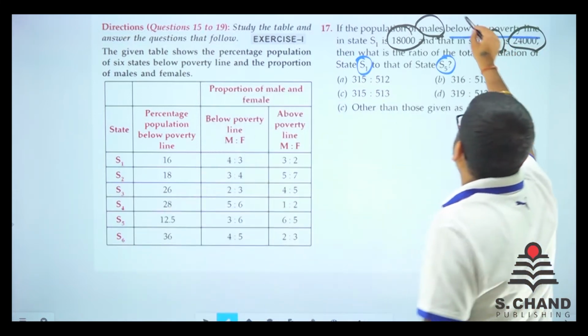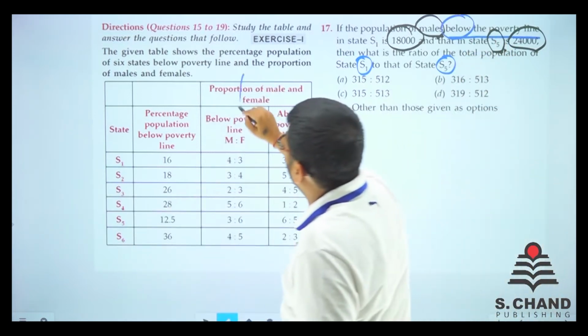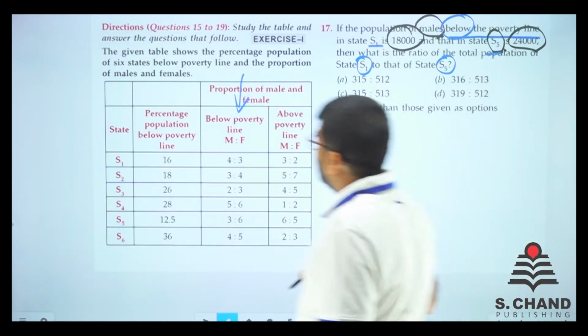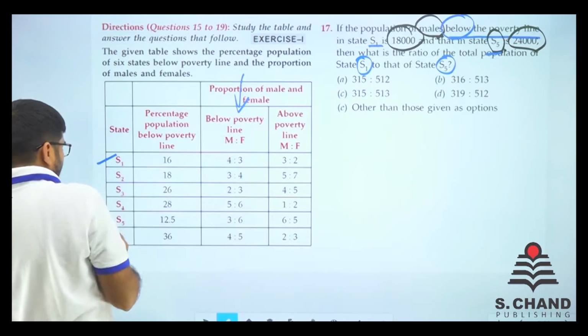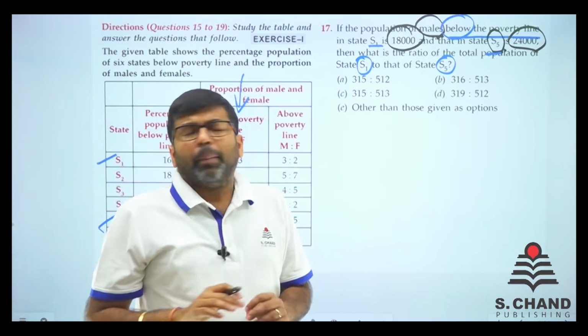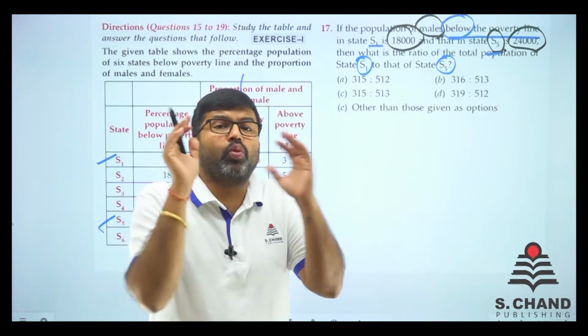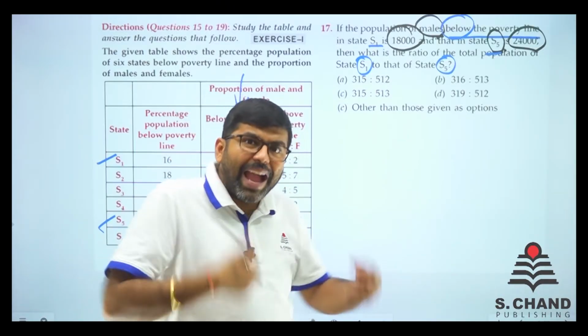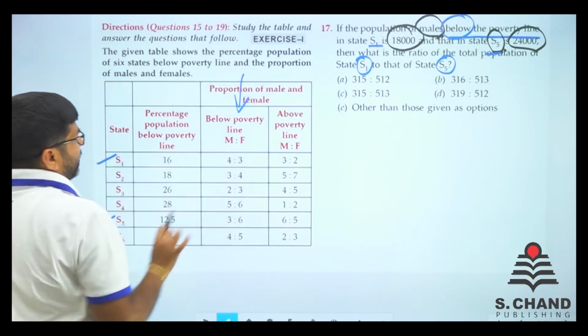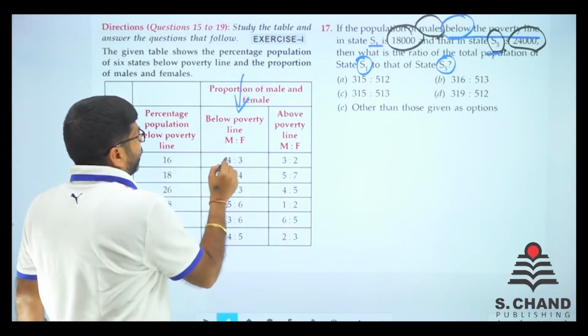First thing is below poverty line, so we need to look at this. Second thing is S1 and S5, so we need to look at S1 and S5. We should know कि हम कौन सा data देख रहे हैं. मैं बहुत आराम से इसलिए करा रहा हूं because you need to understand what is the actual thing we need to do in exam. So it is given, and these are male, right?